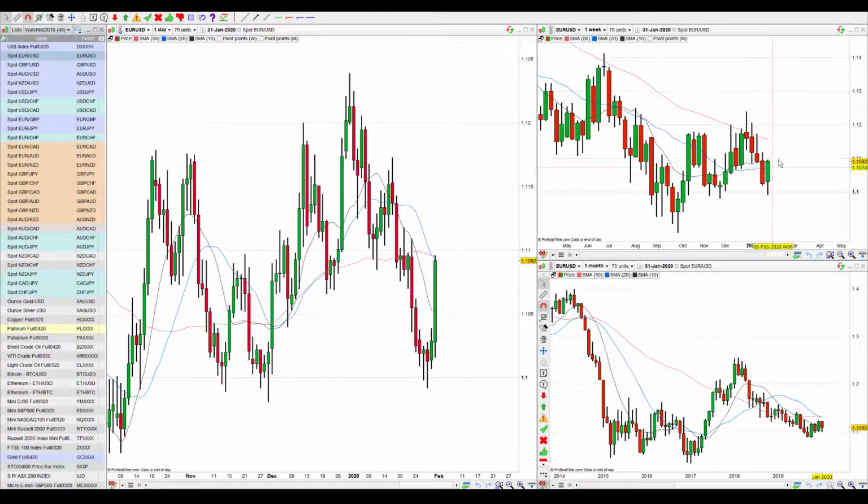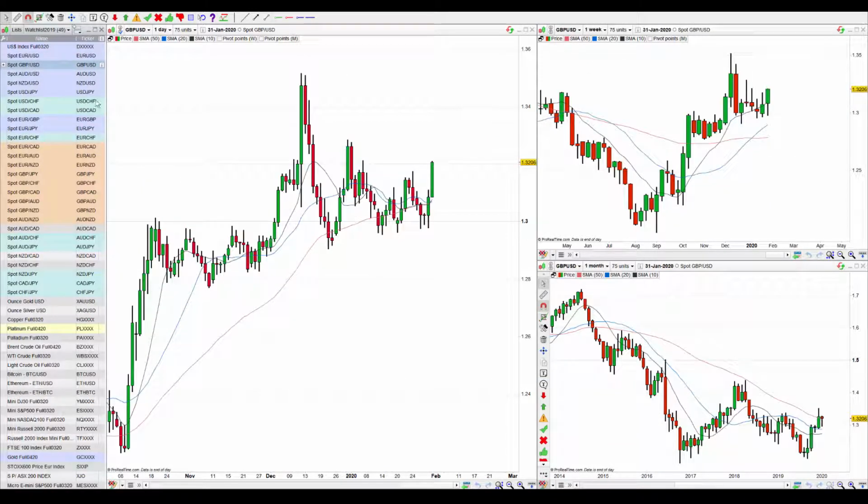We've got a really strong bullish weekly candle on the euro, and although we have a downtrend on the daily, I do anticipate this breaking the previous highs and certainly attempting to climb higher. So this is pretty much following through from the previous week.